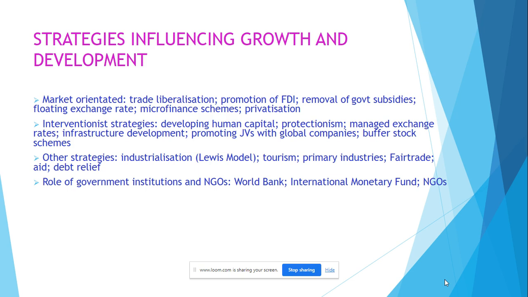Be careful if you're looking at primary products in primary industries. It could be that it's a hard commodity, something which sells for a lot of money, like gemstones or metals, or you could be looking at soft commodities, crops, and there's a big difference depending on which one is being produced. Fair trade is where people working in a certain industry are receiving a fair price for their products.